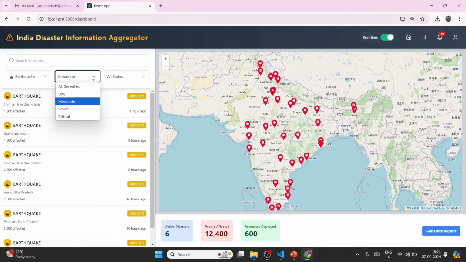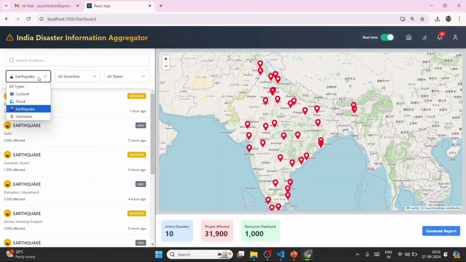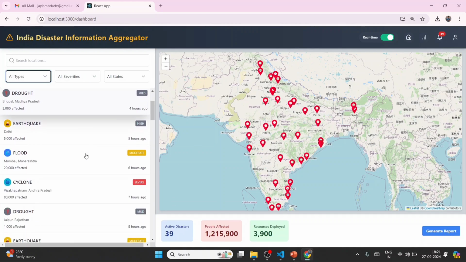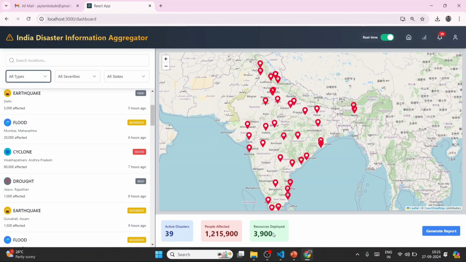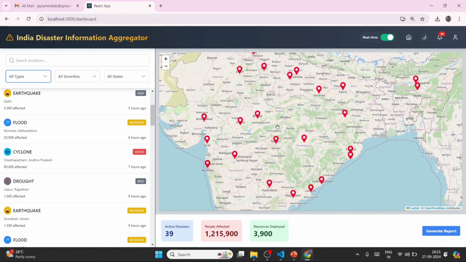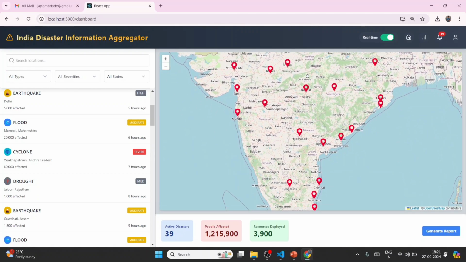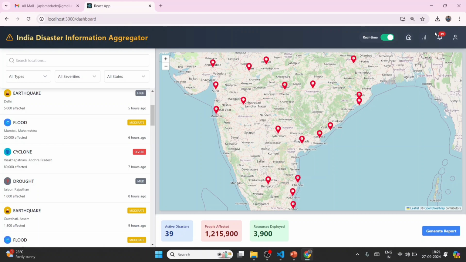Now, below the map, you will find a section where real time insights about each disaster are shown, including active disasters, the number of people affected, and the resources required for effective response. This information is crucial for resource management teams to understand the impact and plan deployments.